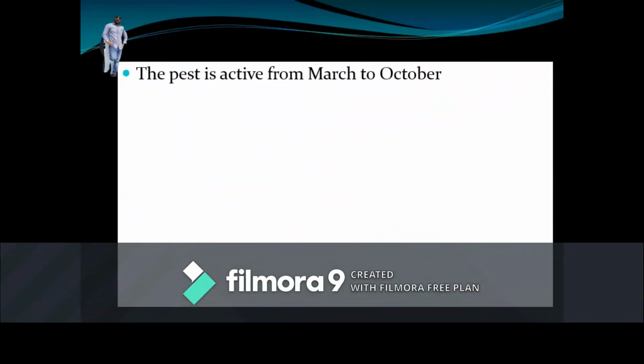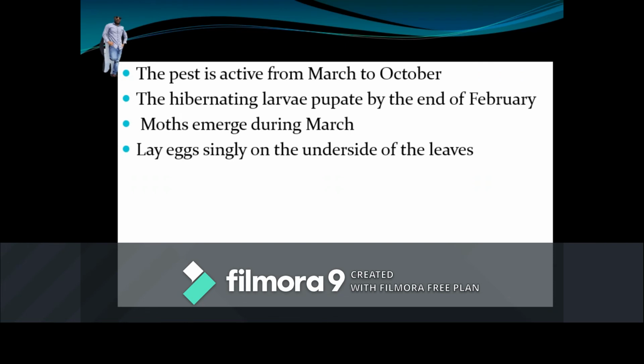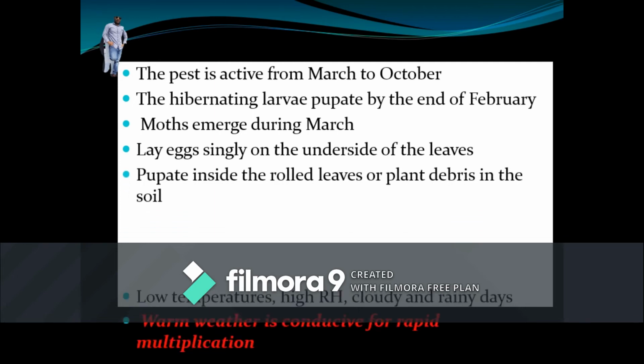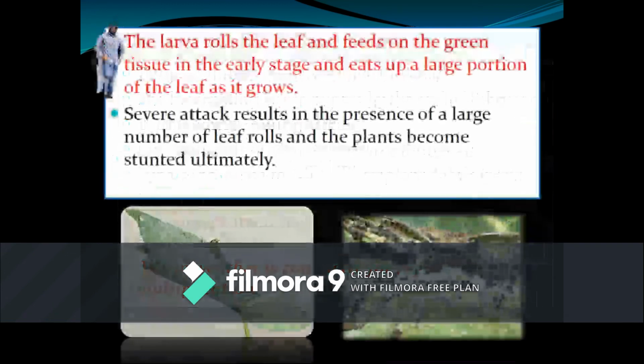This pest is active from March to October and undergoes pupation by the end of February, and it will hibernate during the larval stage. Moths emerge during the month of March, and they lay single eggs on the under surface of the leaf, and pupation occurs inside the rolled leaves. Warm weather is helpful for rapid multiplication of the pest, and low temperature, high relative humidity, cloudy and rainy days favor the hibernation.